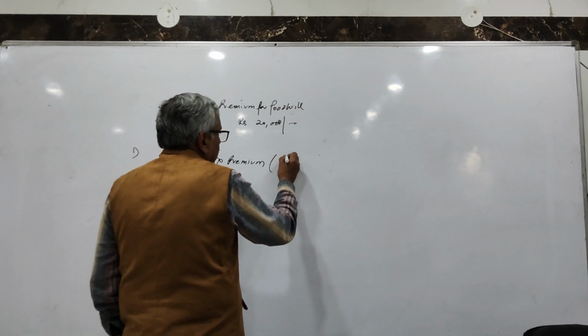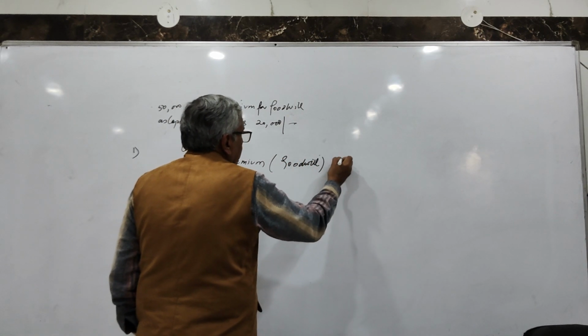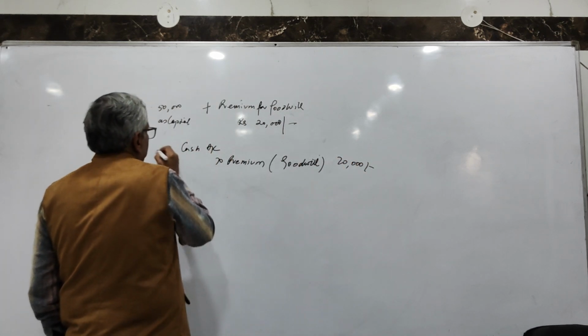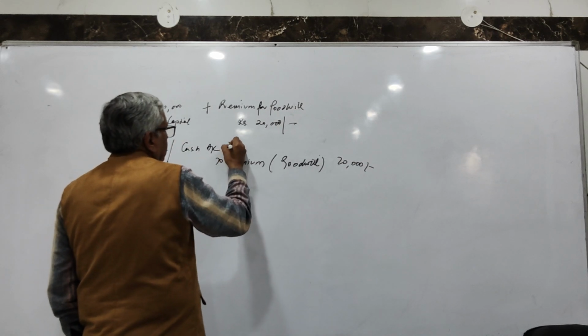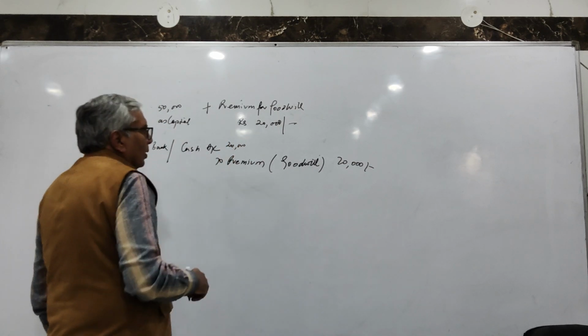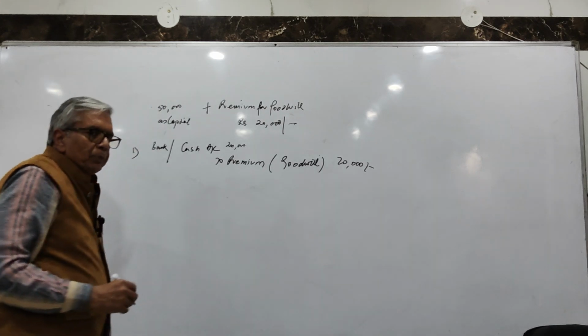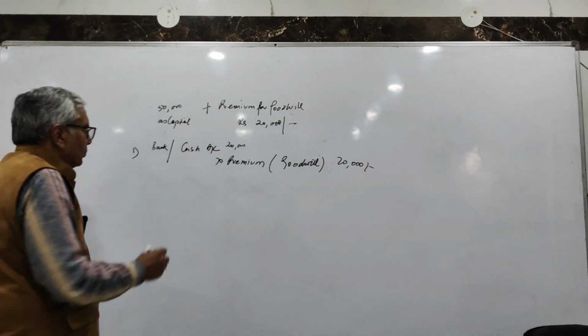At times, some authors also write premium to goodwill. So this would be 20,000 rupees. I mean to say cash, it could be bank / cash, 20,000. This 20,000 amount will be distributed to the old partners in their sacrificing ratio.